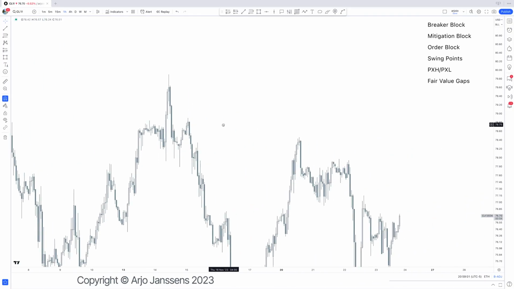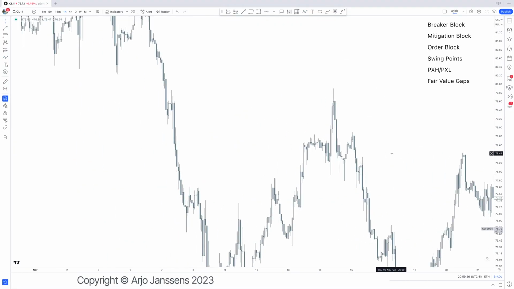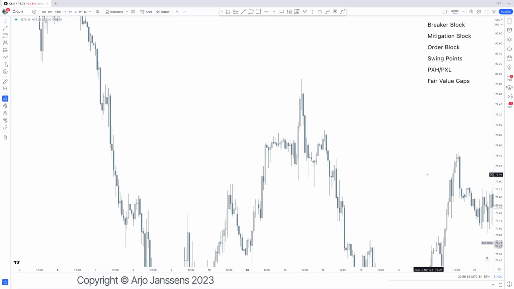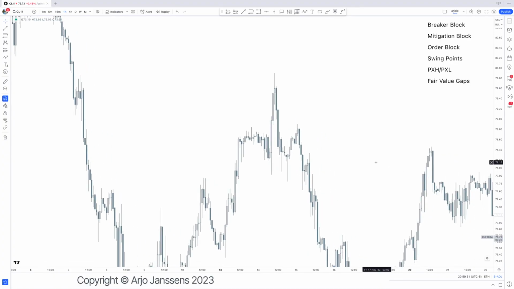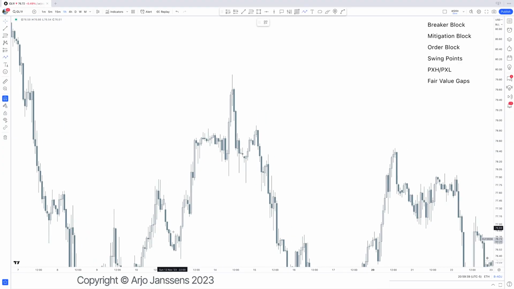Again, a breaker block, how can we visually see it? It's just very simply following the lines, following the legs that we just mentioned, and then the last leg higher right there gets violated, and that turns into a bearish leg. Then that bearish leg creates this last down move before the up move right there, which creates the breaker block. So again, I already assume you have some kind of previous knowledge on PD arrays. I'll still touch on how I view them, what the actual breaker is, but I still assume that. So right here, we can see that we are moving higher overall.